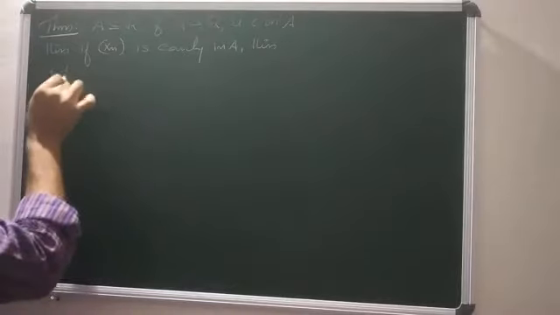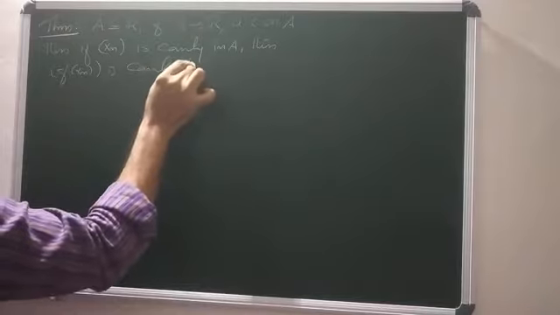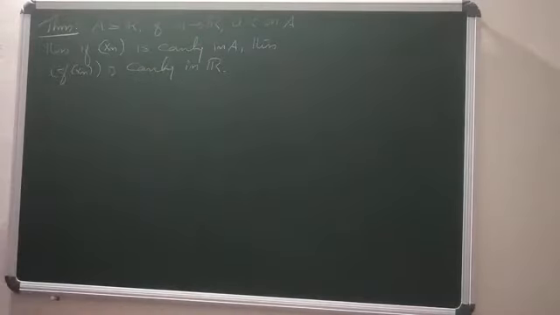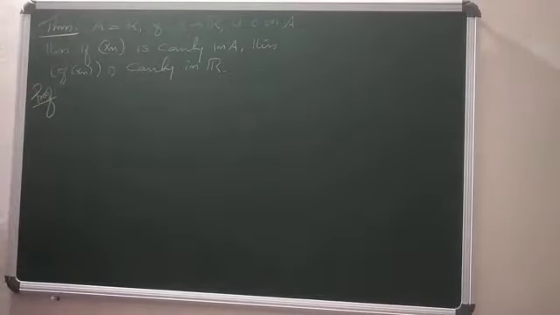Then the sequence f of xn is Cauchy in where? In R. A is a subset of R. F is uniformly continuous on A, where f is defined from A to R. Then if xn is a Cauchy sequence in A, then f of xn is a Cauchy sequence in R. This means the uniformly continuous image of a Cauchy sequence is nothing but Cauchy.